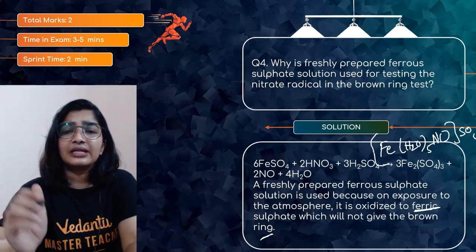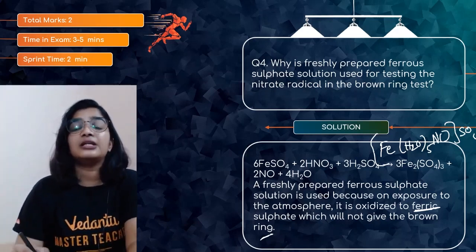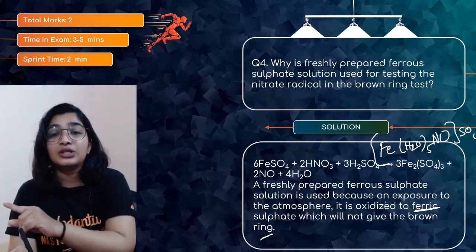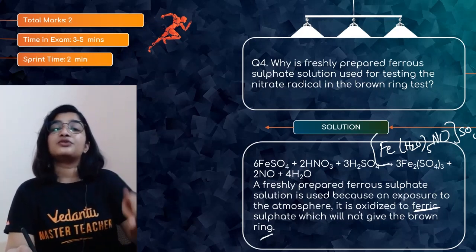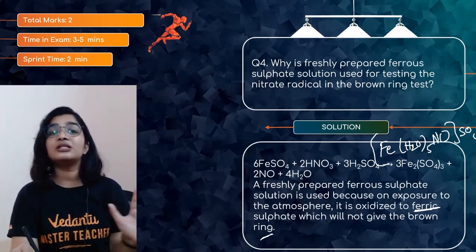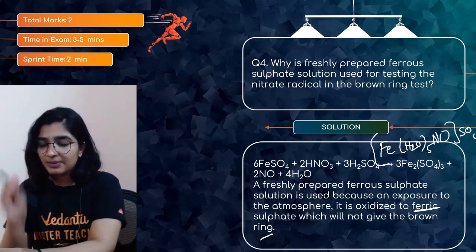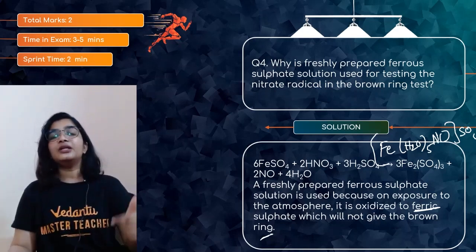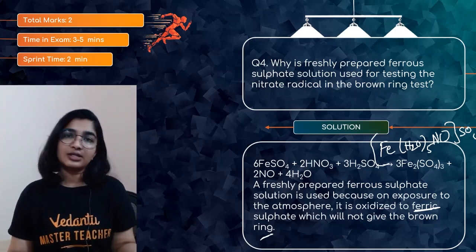So what you can write is, freshly prepared ferrous sulfate is used because on exposure to the atmosphere it is oxidized to ferric sulfate, which will not give the brown ring. So we'll just prepare it then and there and add it to the test tube containing the nitrate salt.